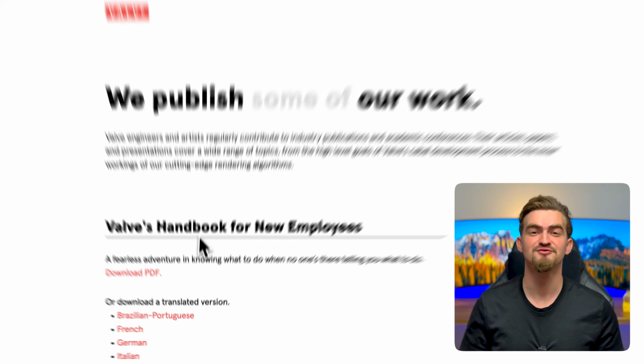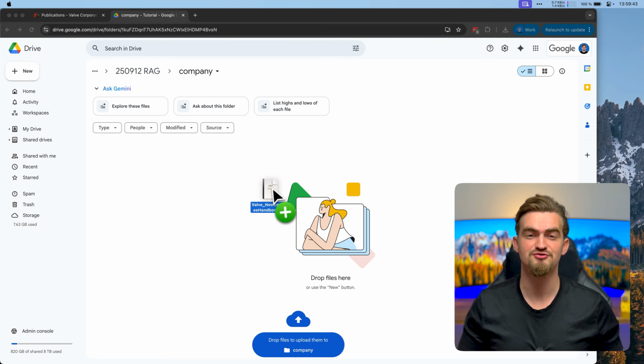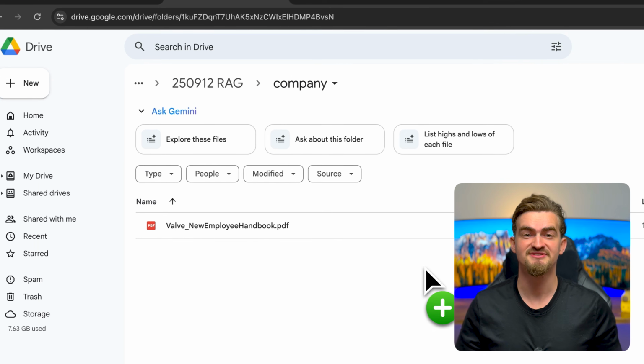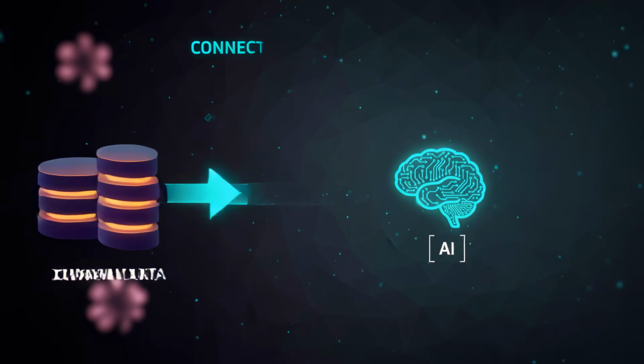And to really see this in action, let's build one together. I will use Valve's new employee handbook since it's open source. Watch this. I drag and drop it into Google Drive. That simple step triggers the automation and stores the knowledge in a way the AI can actually understand. Now the chatbot instantly has access to it.